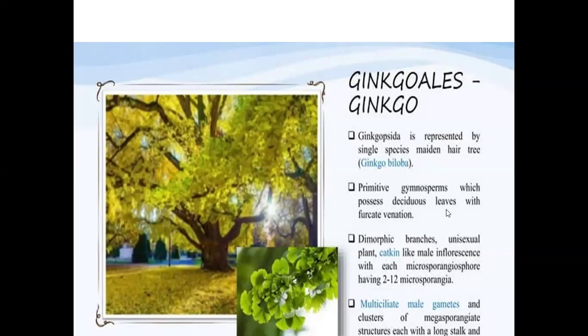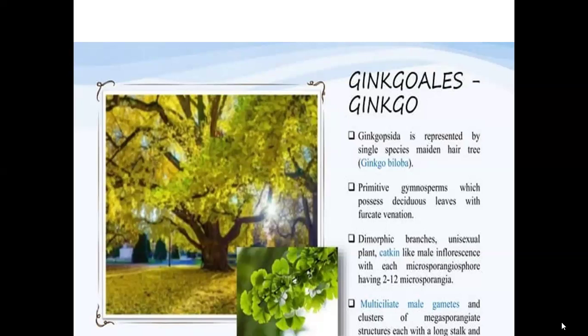So it is a primitive gymnosperm, which is going to have deciduous leaves with dichotomous venation. So you can see here, with a dichotomous venation. That means it appears just like a fan shape. The leaves will be in the form of a fan-shaped structure. And it possesses dimorphic branching. That is, two types of branches can be seen.